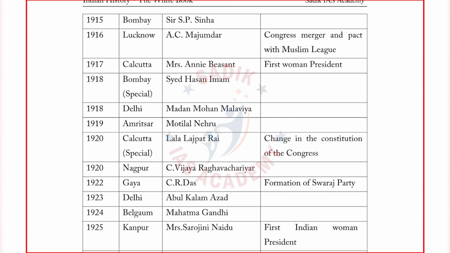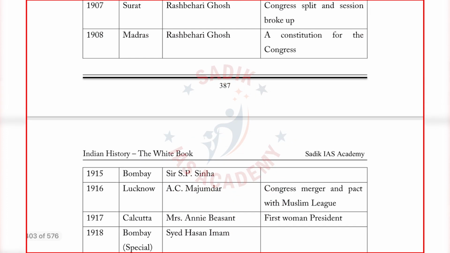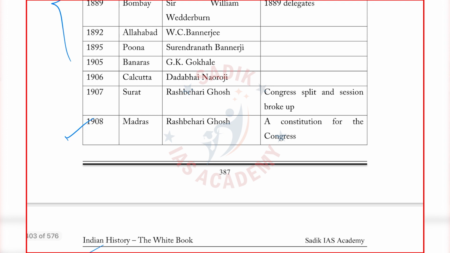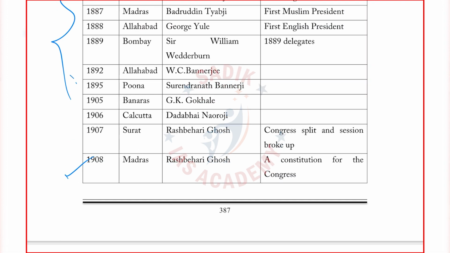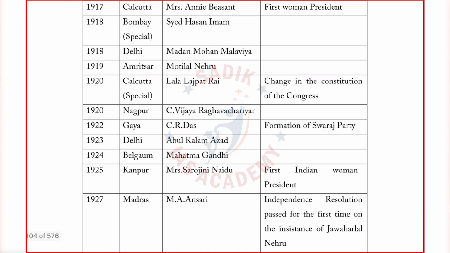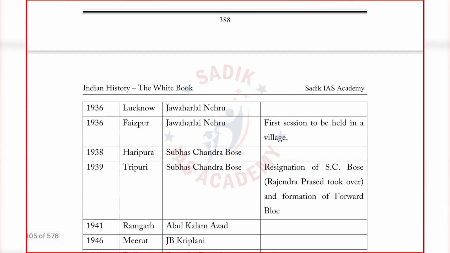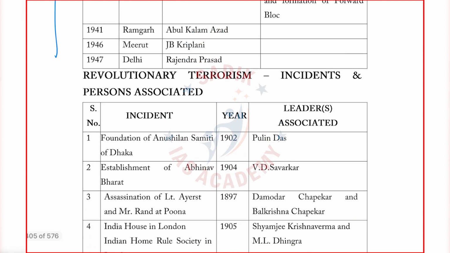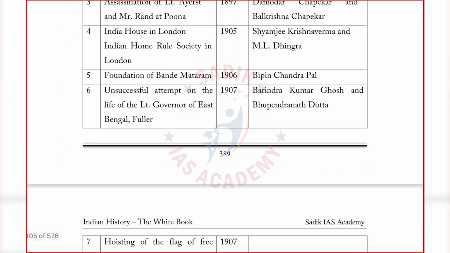It's not required. For example, after 1908, directly I have come to 1915. In between, congress sessions I have not covered. Similarly, you see after 1892, just one year, then directly I am coming after 10 years. I have just jumped, because only those are very important, other things are not important. When you come close to the end of 1947, then I have covered most of the Congress sessions. Again, revolutionary terrorist incidents, year, associations, compilation, here it is found in one place.